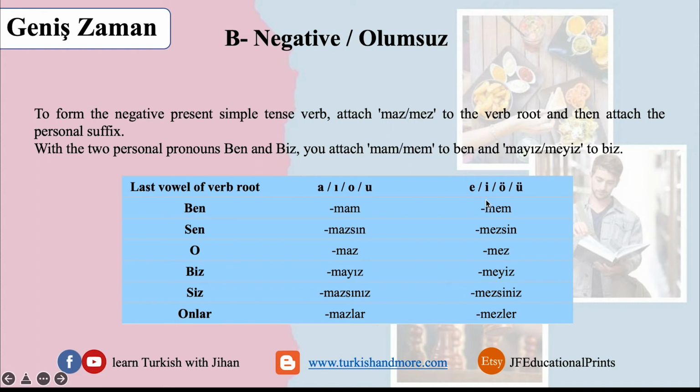And when the last vowel of the verb is one of these, the ince ünlü harfler, the thin ones, use mem for ben, and for sen use mezsin. Use mez for the o pronoun, and meyiz, mezsiniz, and mezler for these three pronouns.